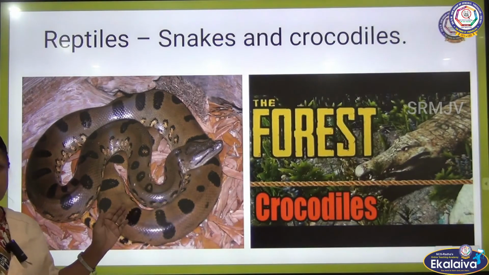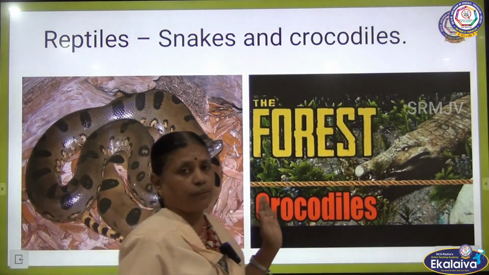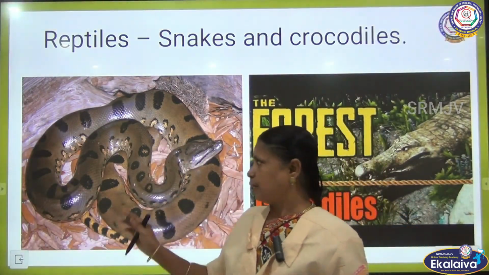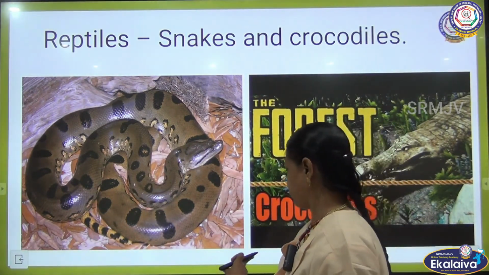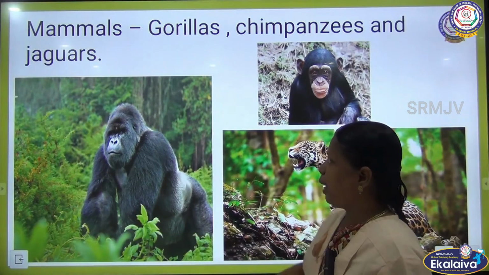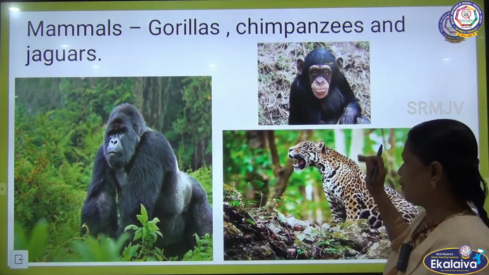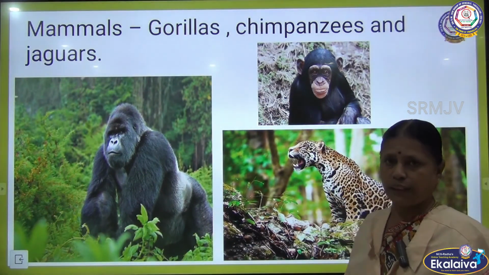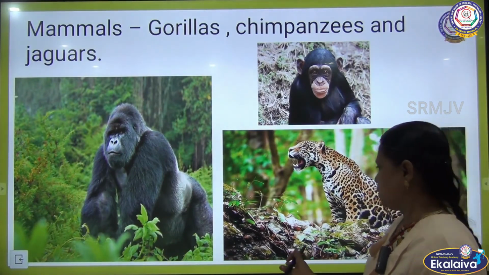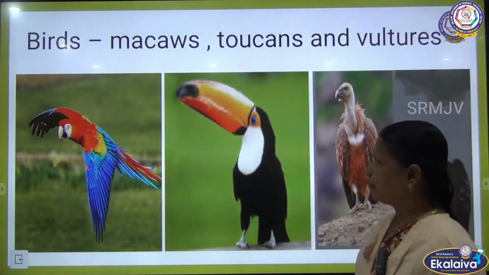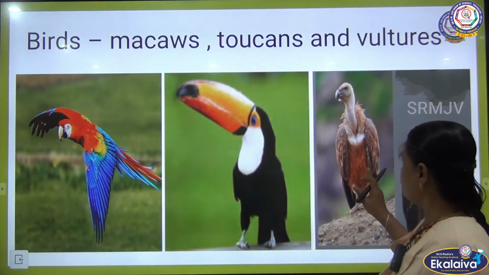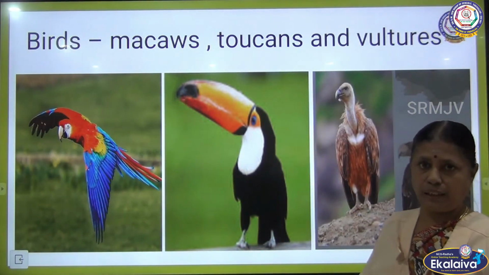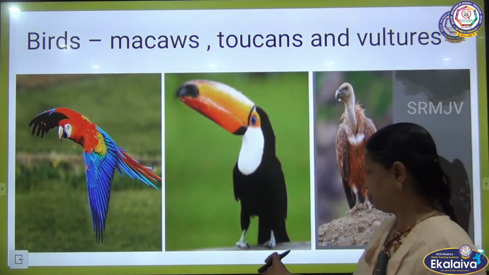You can see the pictures: in the dense forest, very dangerous snakes like the anaconda we can see there, and crocodiles also will be there. And mammals like gorillas, chimpanzees and jaguars. These are the mammals we can see in that forest. And birds like macaws, toucans and vultures we can see in the equatorial forest.